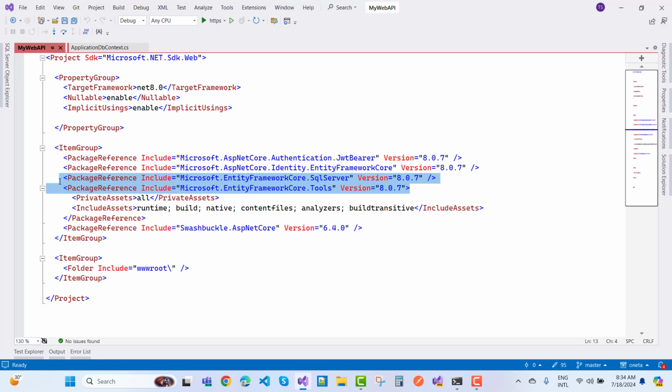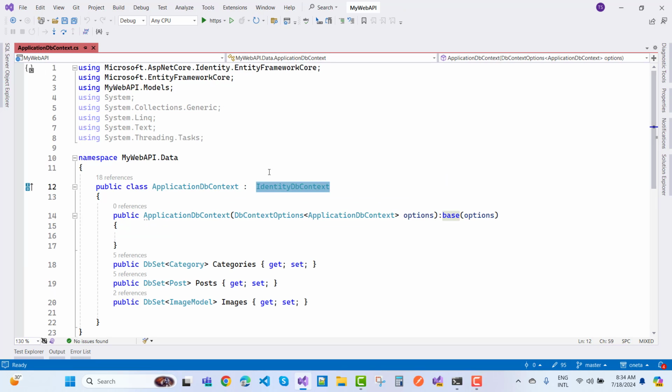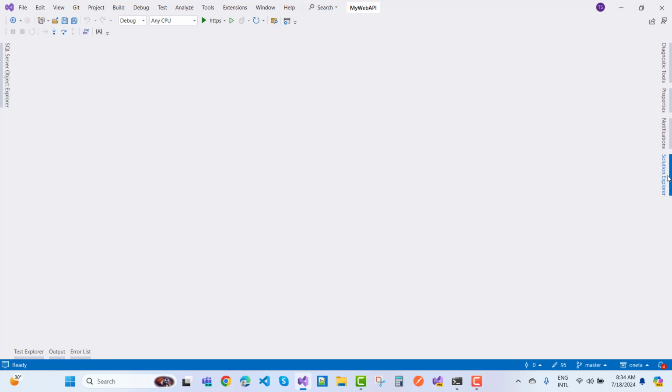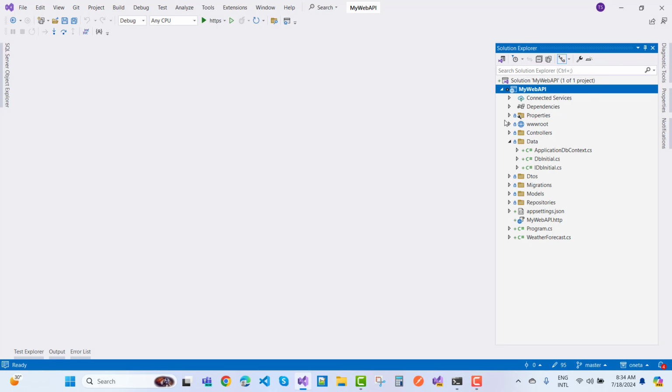You have already installed the tools package and the SQL Server package, because you know how the category and the post work in a blog project. So everything is simple and you can do it very well. Just after installing your package, you need to change the DB context to the identity DB context. It's very simple.